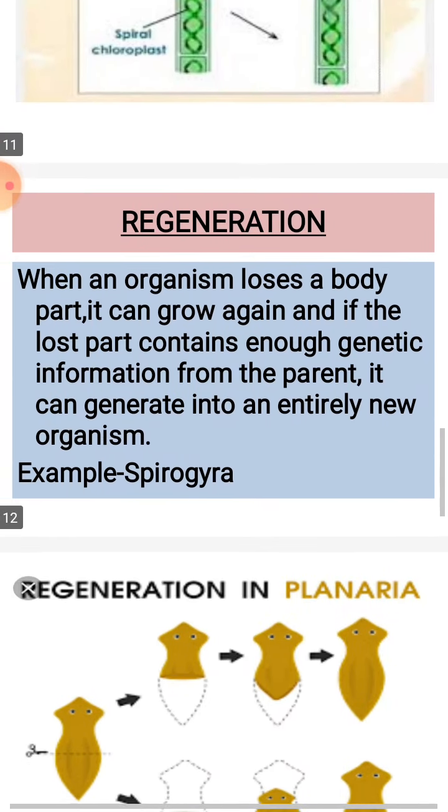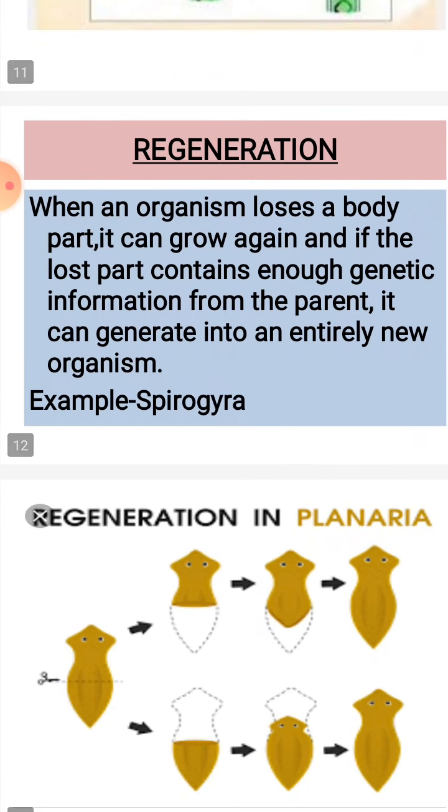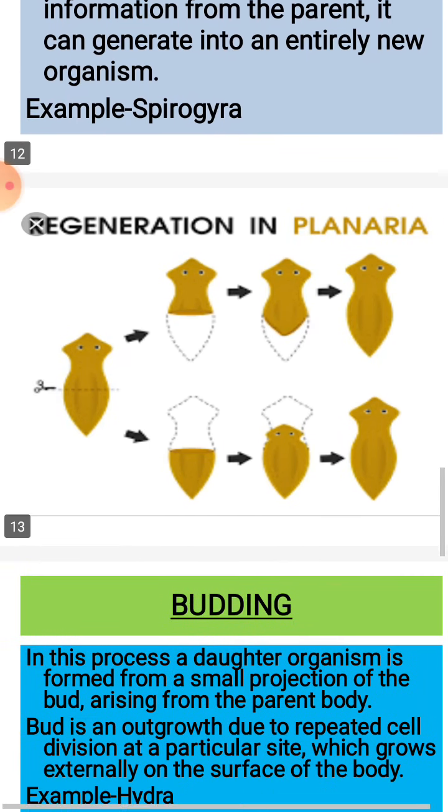Then the next one is the regeneration. When an organism loses a body part, it can grow again if the lost part contains enough genetic information from the parent. It can regenerate into an entirely new organism, and this is called regeneration. Example, Spirogyra, and you can also see the planaria.